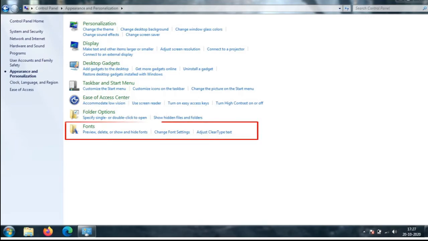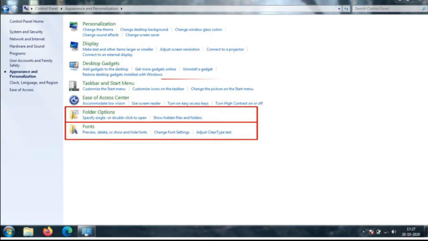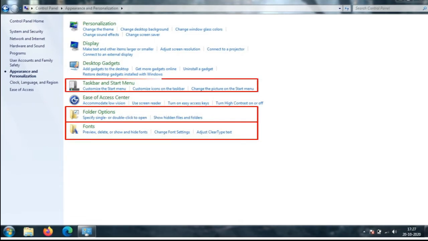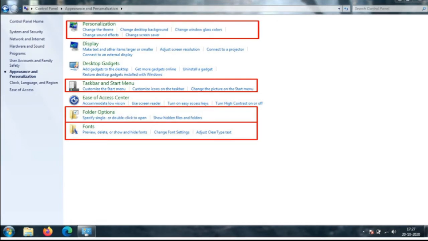This applet changes the style and visibility of the fonts. Folder options helps you to manage your folders. Taskbar and start menu customizes the start menu and taskbar. Personalization. These applets give ways to change the theme of the Windows display, desktop background, screensaver, and Windows glass colors.